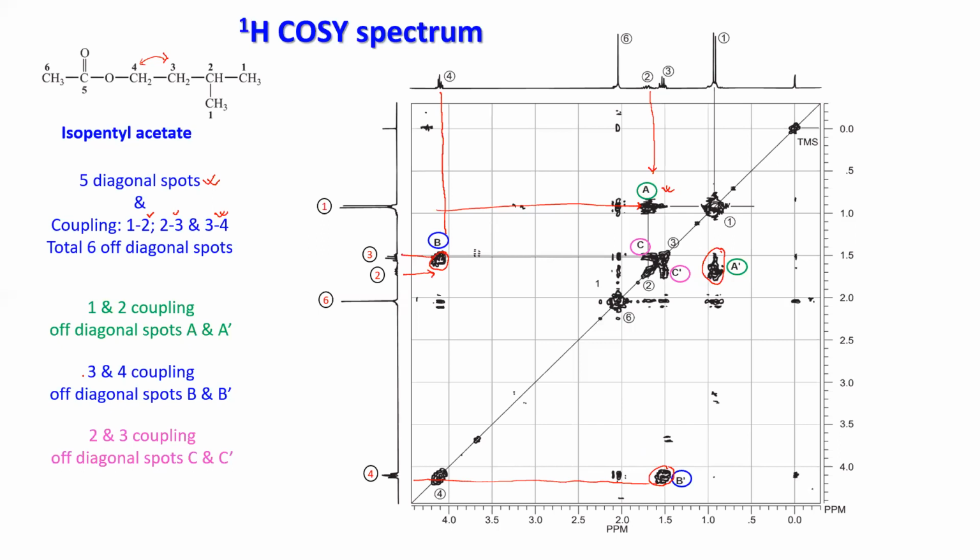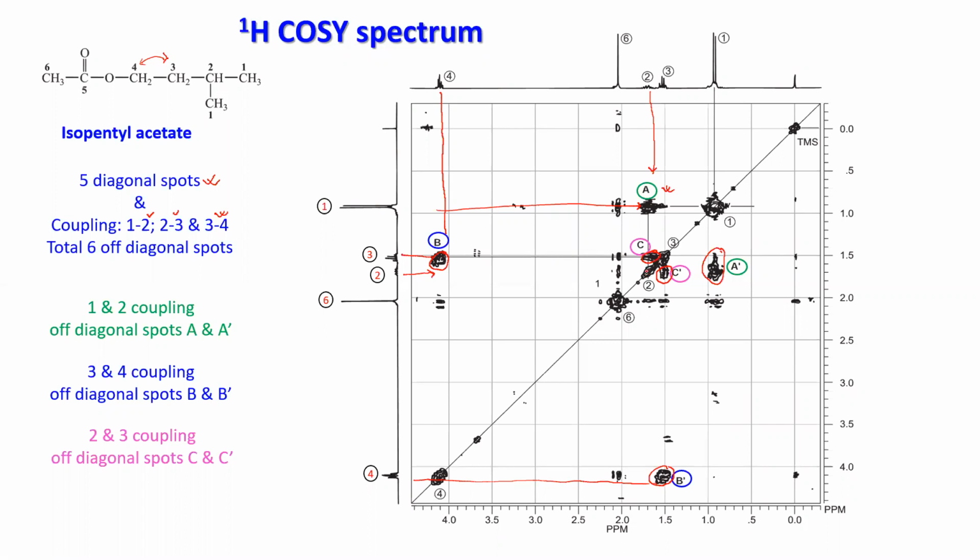And now you come to the 2 and 3. So you have 2 and 3. So take 3 from this, and 2 from here. So this will meet here. And if you take 3 from here, y-axis, and 2 from x-axis, this will meet here. So that is 2 off diagonal spots. Those are coming due to the interactions of 2 and 3 protons. So these are the off diagonal spots.